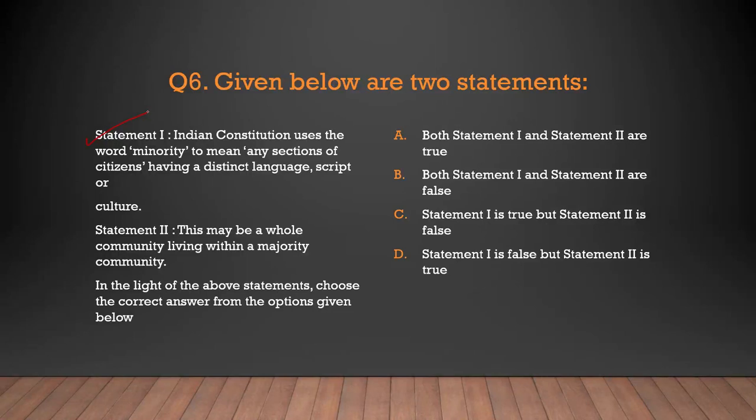Statement number 2: this may be a whole community living within a majority community. Absolutely correct. Minority means less, I can say very less. They are saying this may be a whole community living within a majority community. It is also correct. So we can mark that both statements 1 and 2 are true. So option A is the correct answer for question number 6.